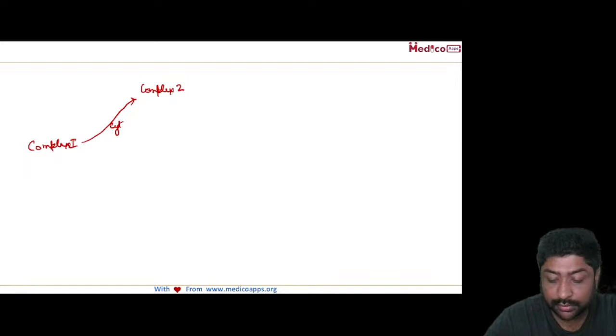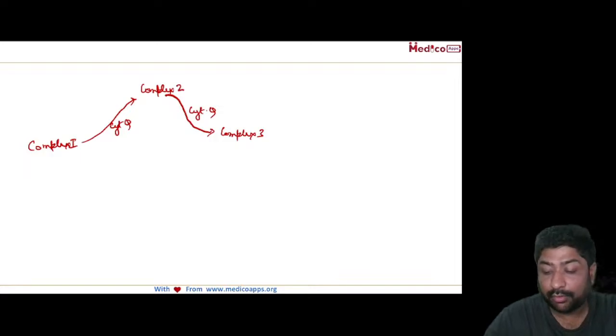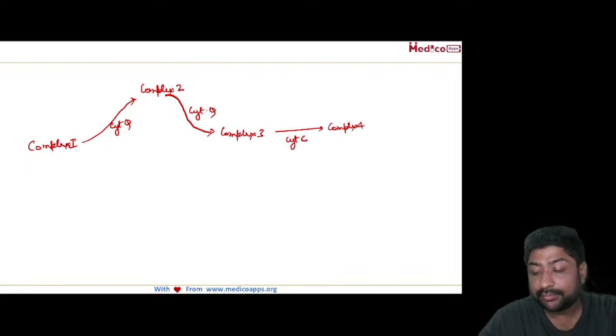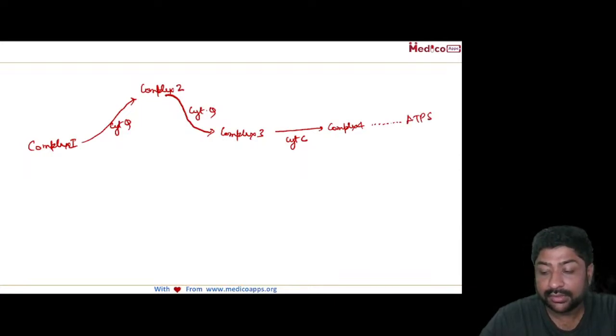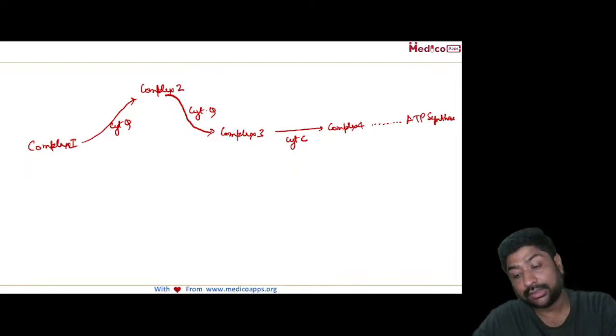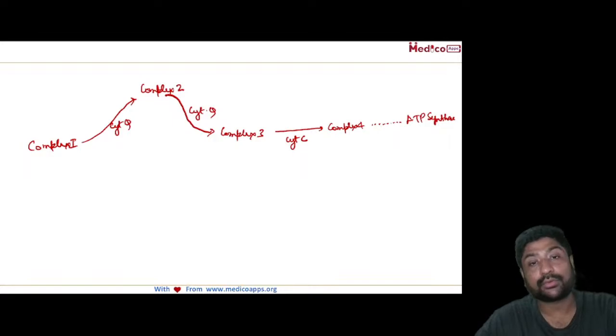Coenzyme Q. Okay, again from complex 2 to complex 3. Again, who is the carrier here? Coenzyme Q. From complex 3 to complex 4, who is the carrier here? Cytochrome C. Okay, and closely linked will be your ATP synthase. Now we have to know the inhibitors of each of these electron transports.